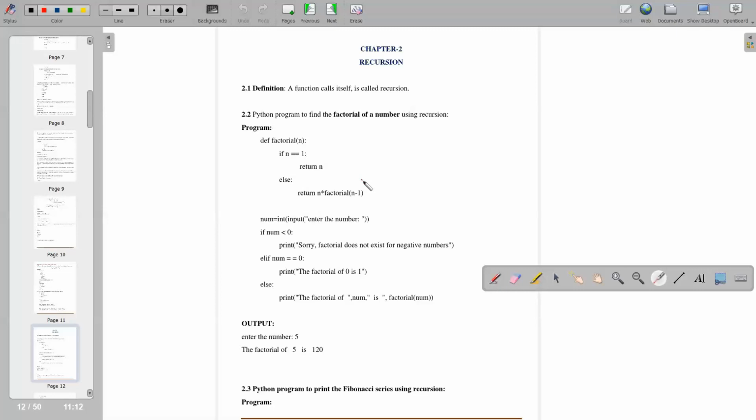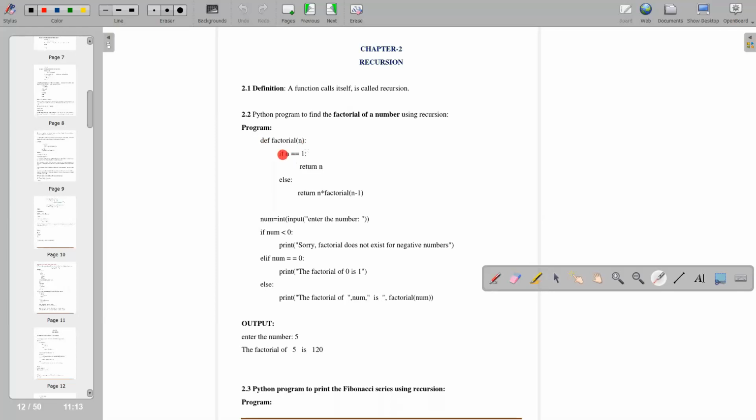In factorial, you are seeing that if we have to find the factorial of 3, what did it do? First, 3 into factorial of 2. Okay. So the function factorial will call itself. That's why the concept of recursion will come here. See here, def factorial, you are taking any number n.